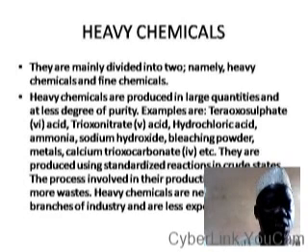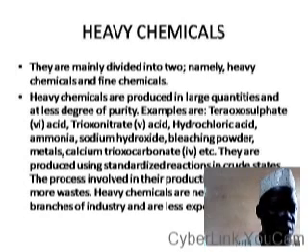Heavy chemicals are those that are produced in large quantities and to a less degree of purity. Examples of heavy chemicals are tetraoxosulfate 6 acid, trioxonitrate 5 acid, hydrochloric acid, ammonia, sodium hydroxide, bleaching powder, all forms of metal. It means extractive industries are heavy chemical industries. All forms of metal, calcium trioxocarbonate 4, and so on like that. These are chemicals that are required in large quantities. They are needed in most companies, in almost all chemical industries.